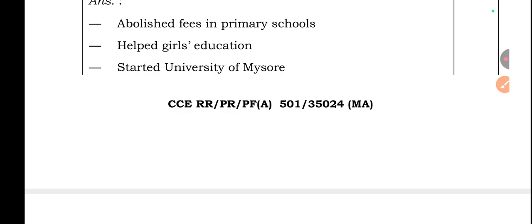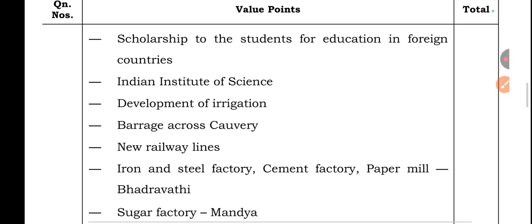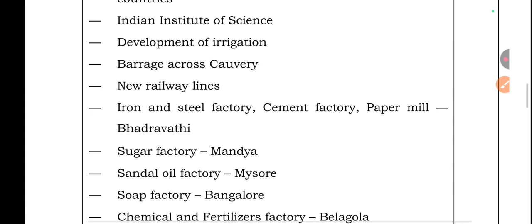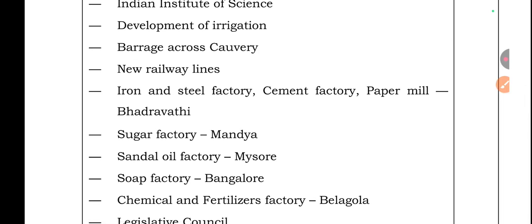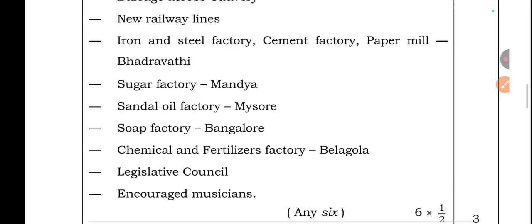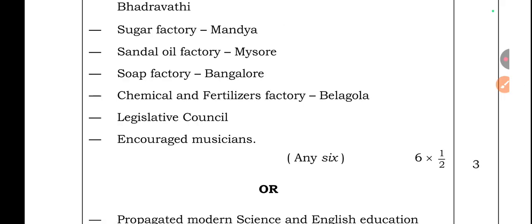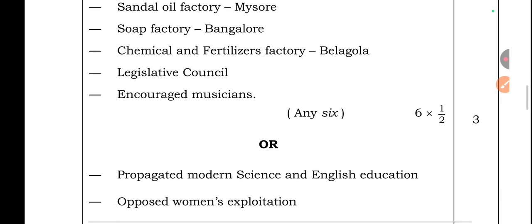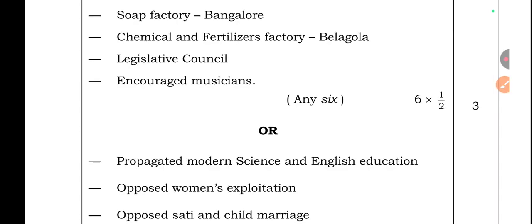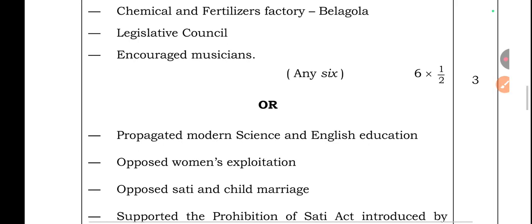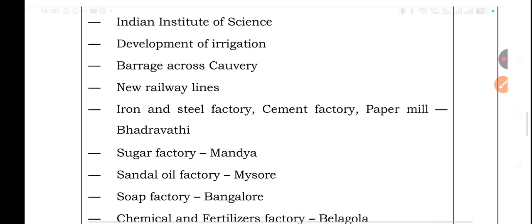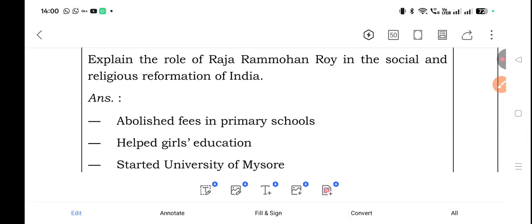Abolished fees in primary schools, helped girls' education, started University of Mysore, scholarship to the students for education in foreign countries, Indian Institute of Science, development of irrigation, barrage across Kaveri, new railway lines, iron and steel factory, cement factory, paper mill at Bhadravati, sugar factory at Mandya, sandal oil factory at Mysore, soap factory in Bangalore, chemical and fertilizers factory in Belagola. Legislative Council, encouraged musicians. For this question, they asked another R-type question.